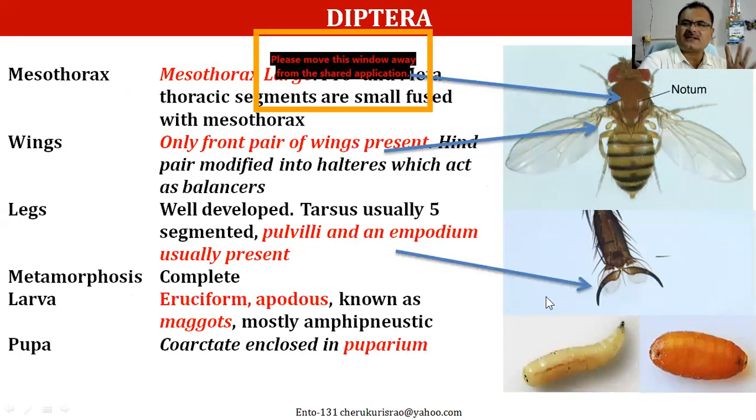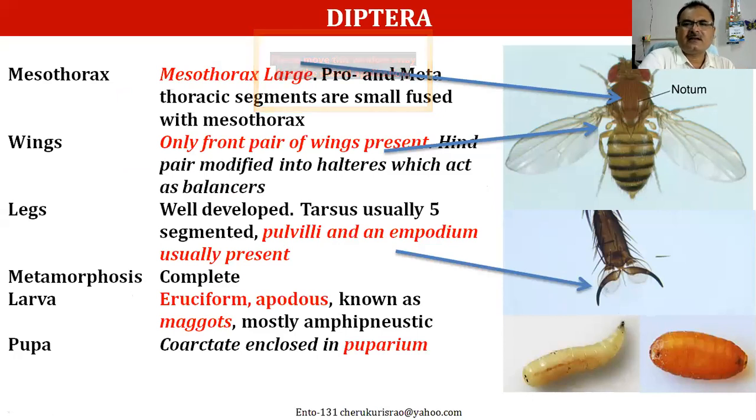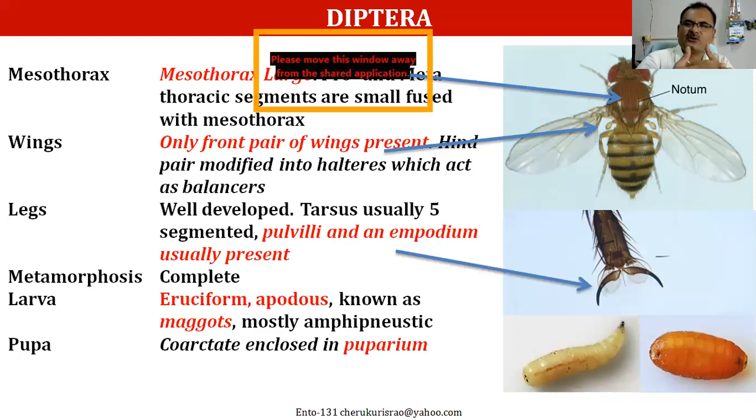Look at the mesothorax. Generally in most cases the prothorax is bigger in size, but the biggest and most important characteristic feature of dipterans is the mesothorax, which is very large in size. Whereas the pro- and metathoracic segments are fused to the mesothoracic segment.